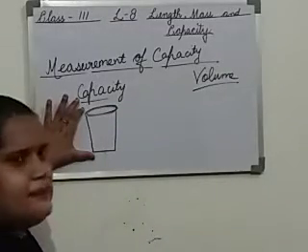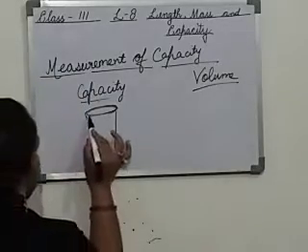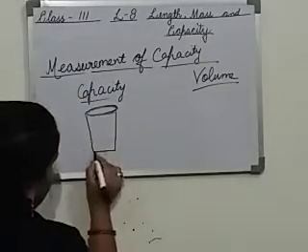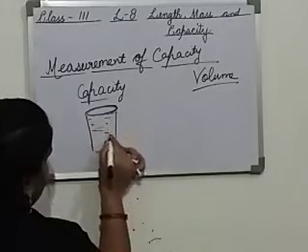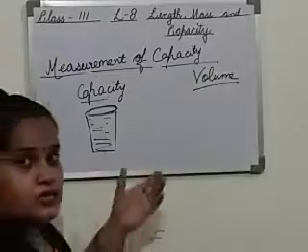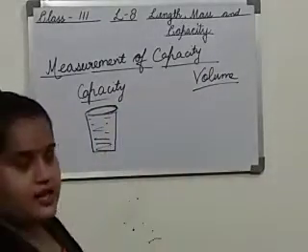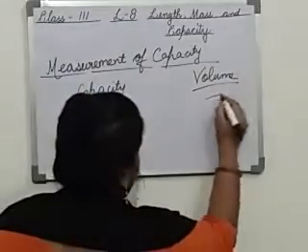Now, what is the capacity? It means the total quantity, the total amount of liquid. From the starting point till the last, how much water it can hold, from the tip till the bottom tip. This whole amount of liquid is the capacity of this glass. But the same glass I am drawing over here.